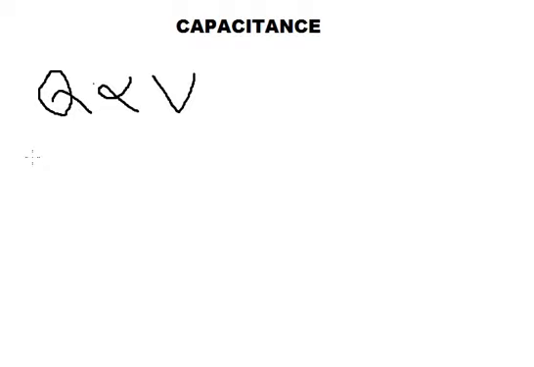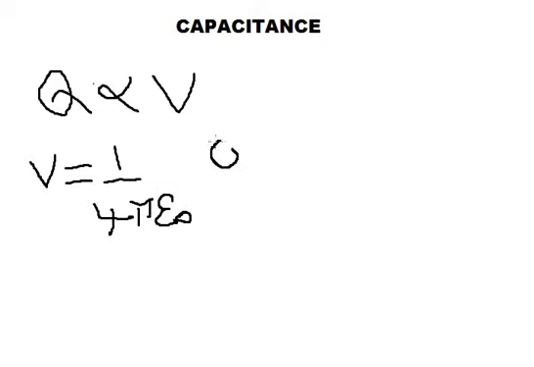For example, when we derived the expression for electric potential at a point due to a point charge, we had derived it as V is 1 by 4 pi epsilon naught into Q by R. So V and Q are proportional to each other.